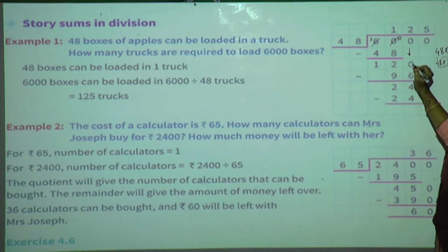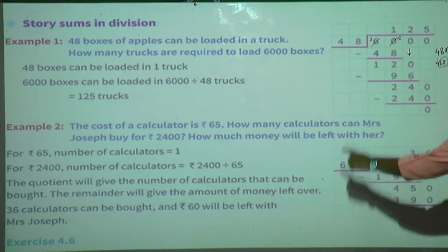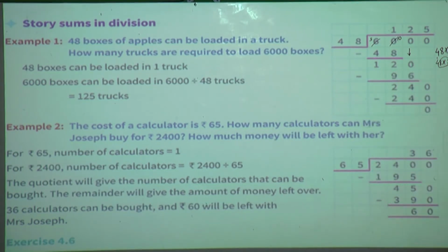Now bring down the next number, that is 0. Now we have 120, isn't it? I taught this, you can find out with the estimate also, that we will do with the second one. Here I will go with the table. Now 120, we have to see till where 120 will come in the 48 table. Now see, 3 eights are 24, write 4 and 2 carry.